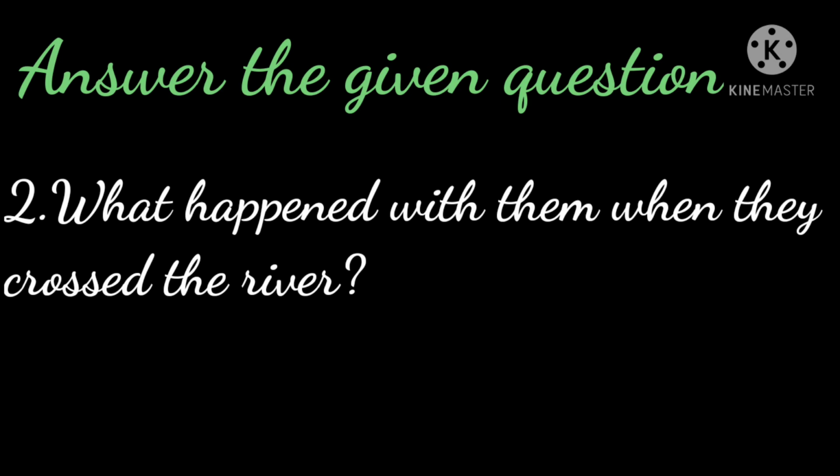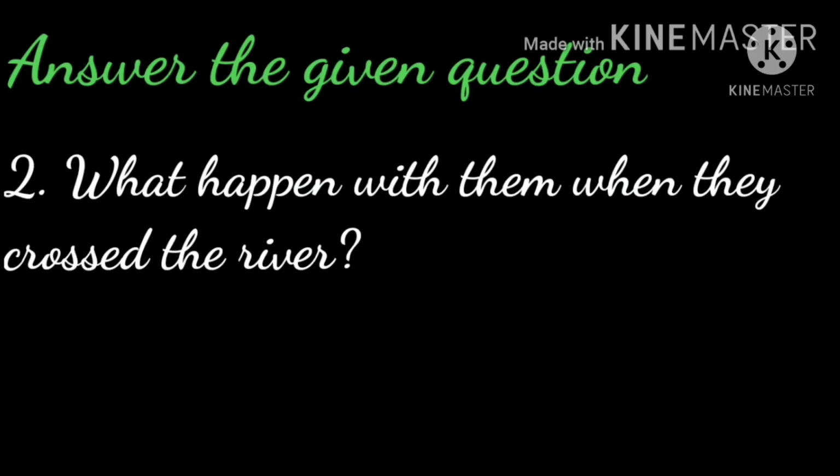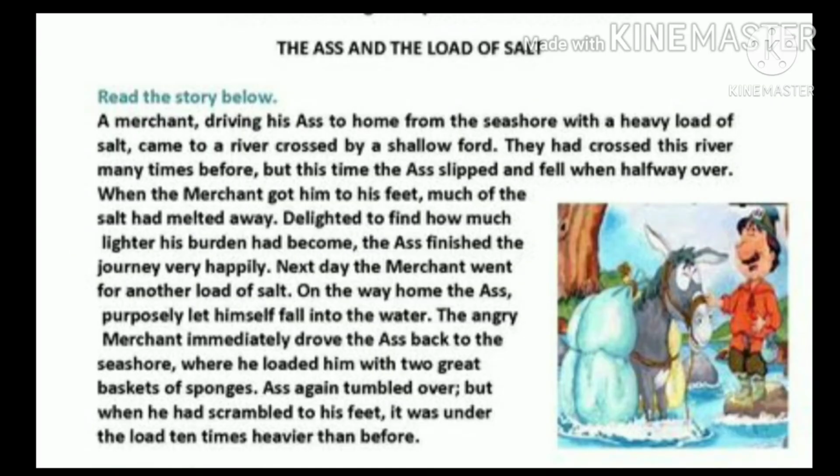What happened with them when they crossed the river? Let us try to find out the answer for this question from the passage. Now let's find out the answer. Yes, the answer is in the passage, the ass slipped and fell when halfway over.